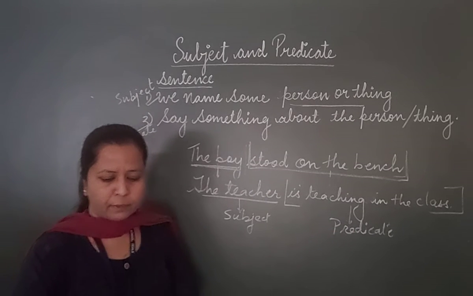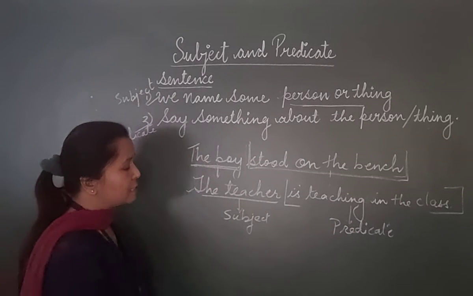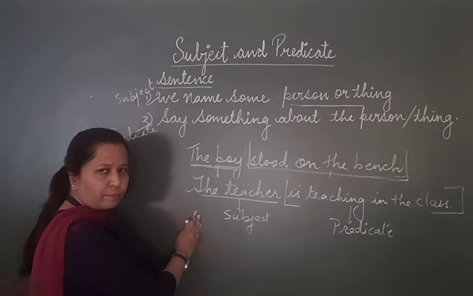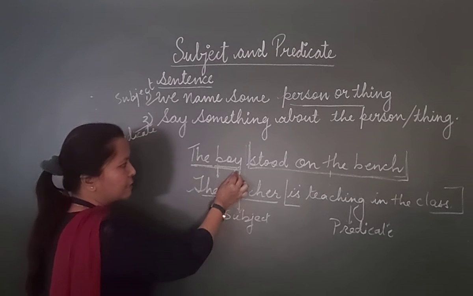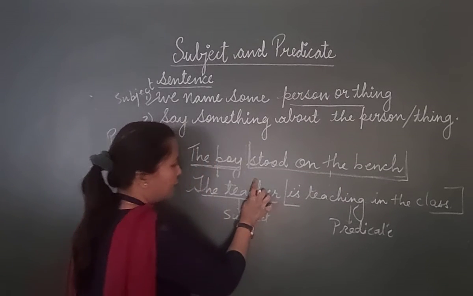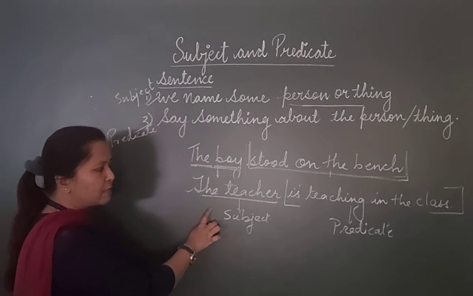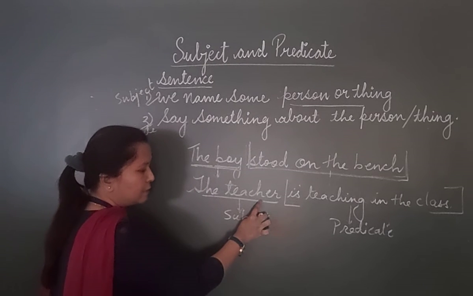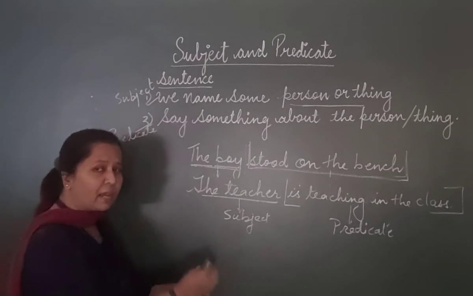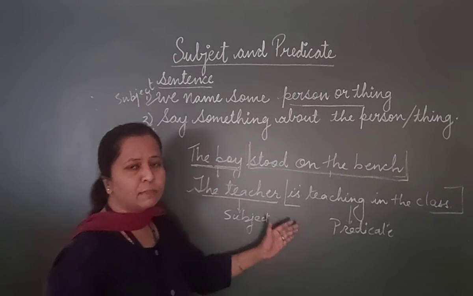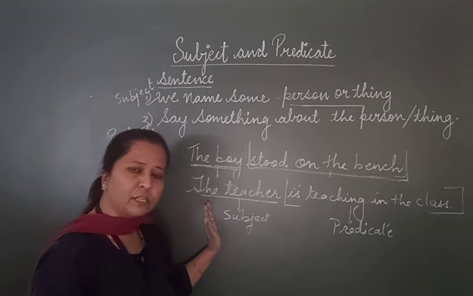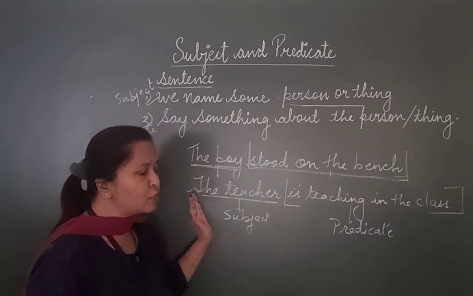Now sometimes it happens that, in both the sentences we have seen, the subject comes in the beginning of the sentence. That is, the boy comes in the beginning of this entire sentence. In the second example also, the teacher as a subject comes at the beginning of the sentence. So it may happen that in some sentences the subject comes at the end and the predicate comes at an initial stage.